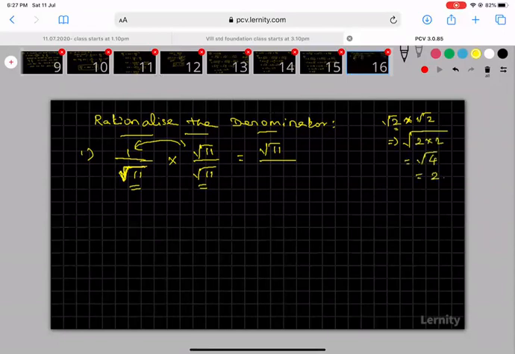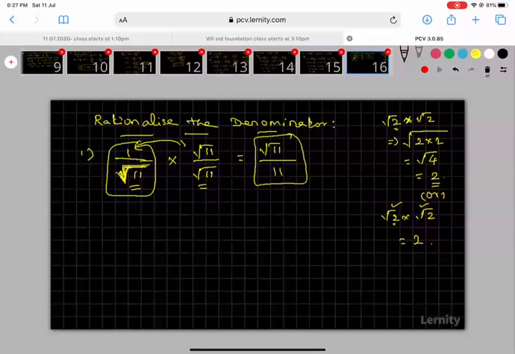Are you able to understand? Otherwise, root 2 into root 2 means 2, it will come like this only. So root 11 into root 11: just as root 2 into root 2, the root is removed and the number inside, 2, comes out. The same thing here, root 11 into root 11 gives 11. Now the given problem is 1 by root 11, where the denominator has a root. In the final answer, the denominator is not a root. This is the concept of rationalizing the denominator.